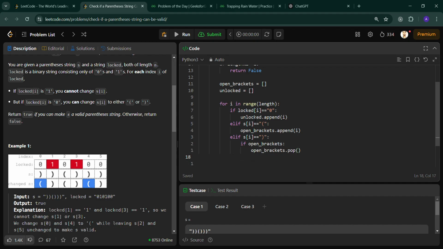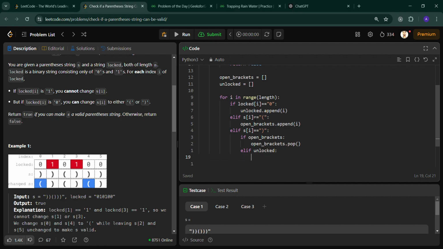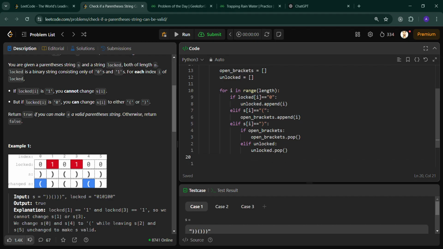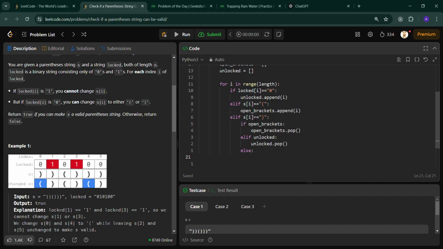Another operation: if unlocked is non-empty, because we can change this bracket anyway, then pop unlocked: unlocked.pop. Else, if neither of these cases, we have to return false, because we can't make the close bracket valid now. Else return false.